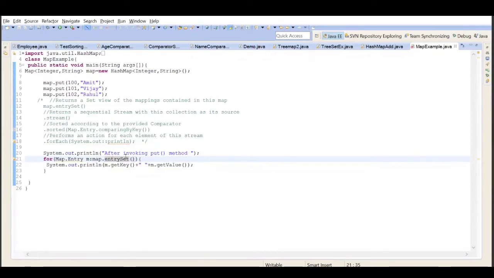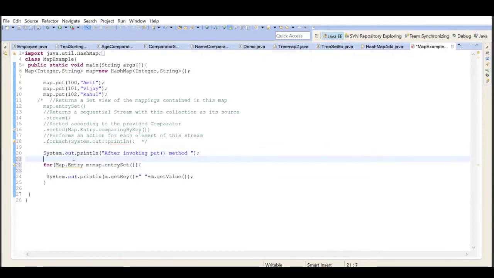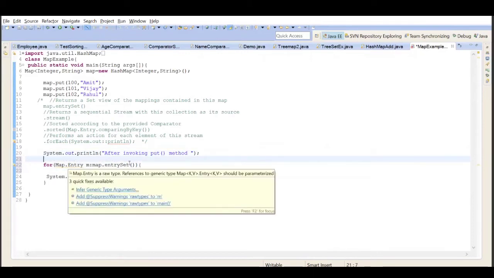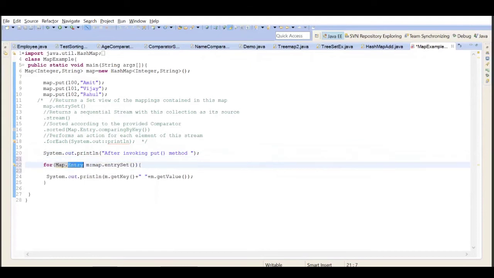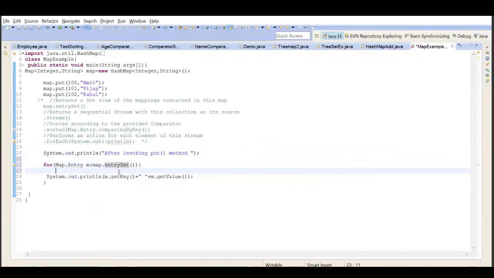So the iteration of a map is a bit different from a list and a set. We were trying to do entry, but we need to take map.entrySet. From an entry set, we will get the key value pairs.